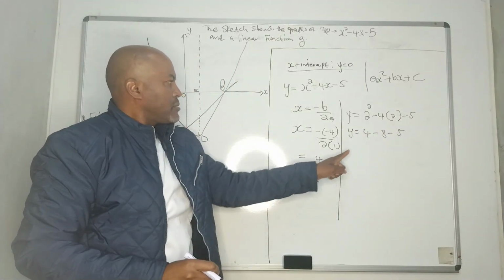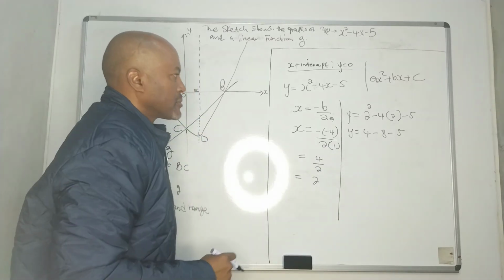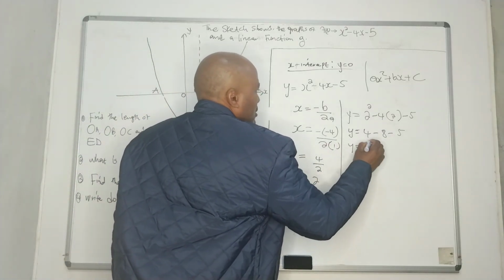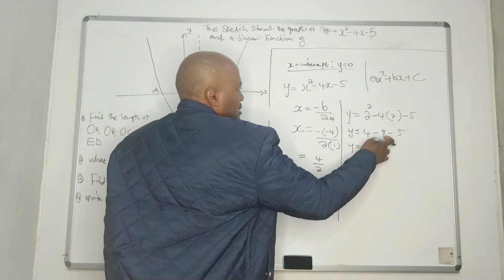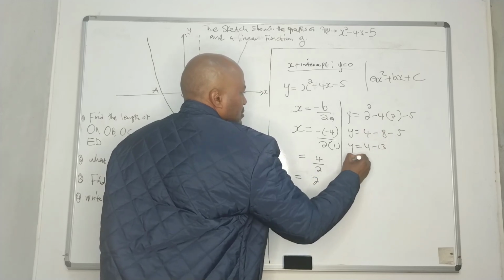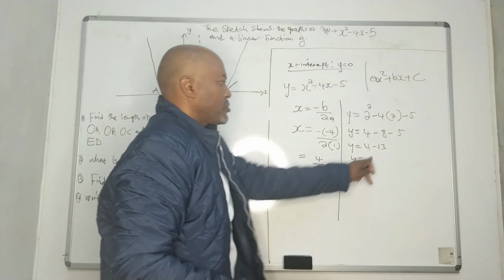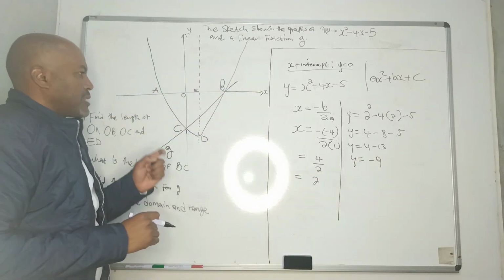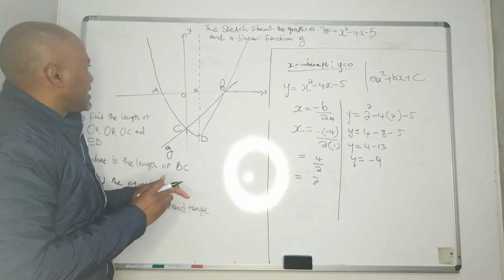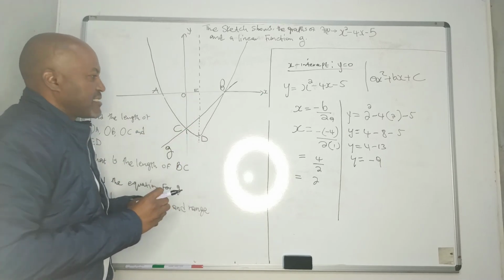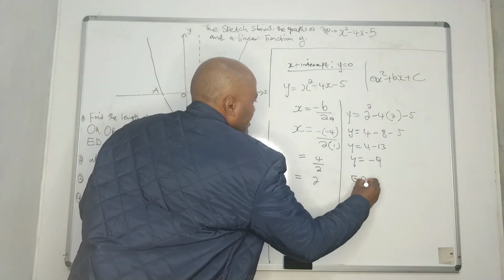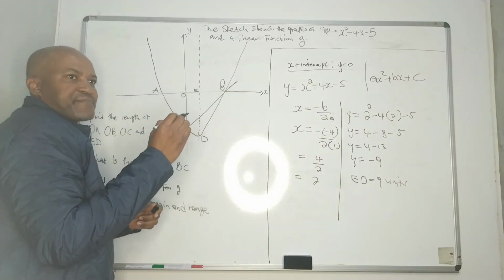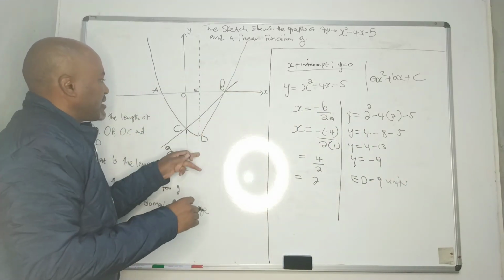Then now we need to solve this. How are we going to solve this? This will be y equals 4, this will give us negative 13. Y equals, and this will give us negative 9. Then it means ED is 9. So ED is 9 units. Okay? ED is 9 units.